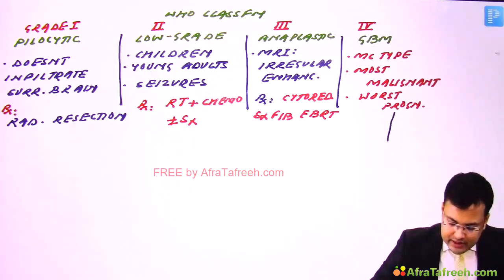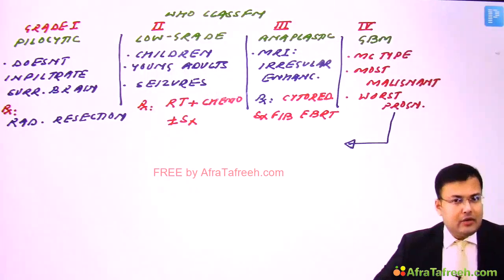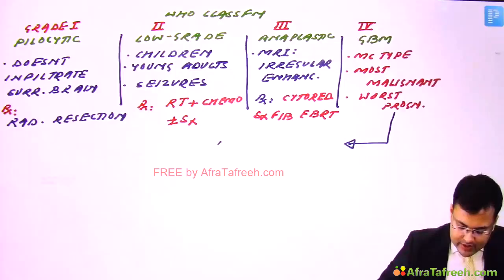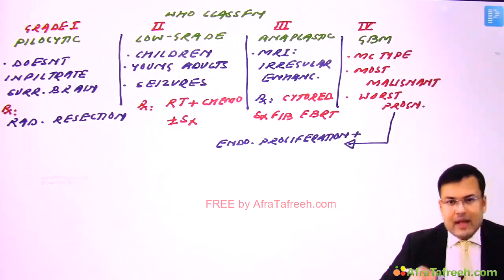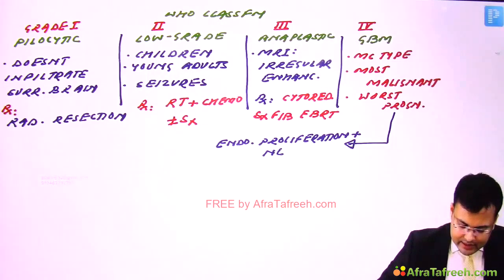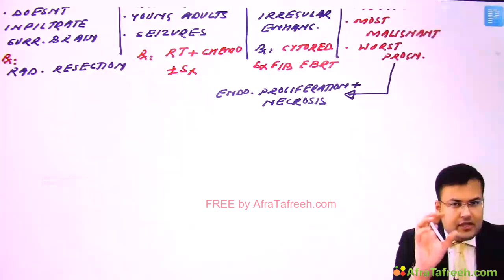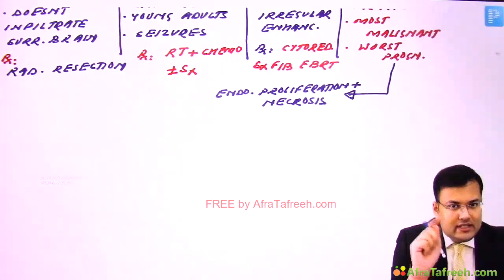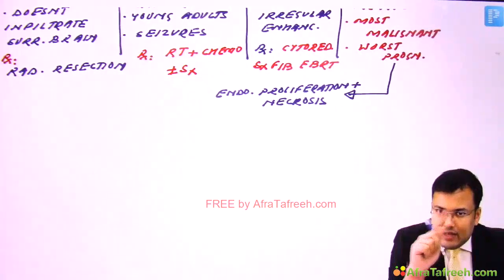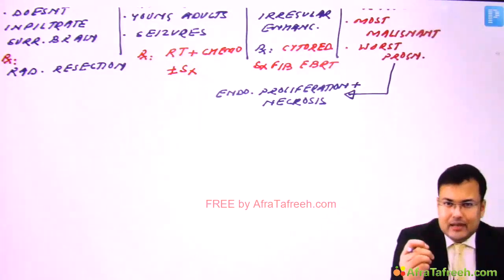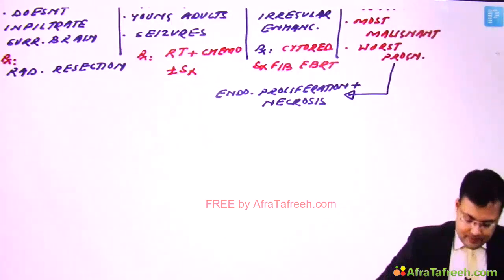Now see the questions related to pathology about glioblastoma multiforme. These tumors have endothelial proliferation, and we discussed that what is mandatory for diagnosis? There is necrosis. So in these tumors, there is necrosis. And if you see the tumor on MRI, what kind of necrosis is seen? There is central necrosis. And if you see the central necrosis, in periphery, there is ring-like enhancement. And this is the characteristic feature.